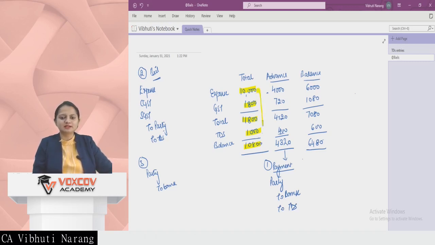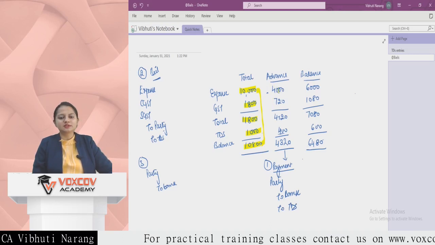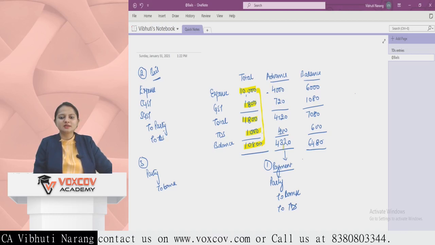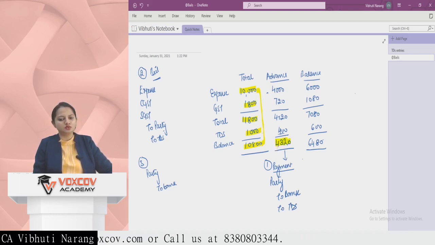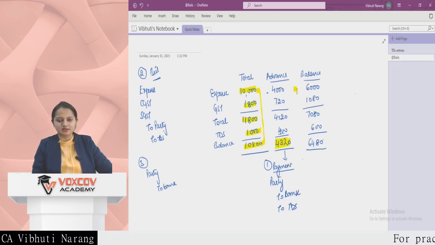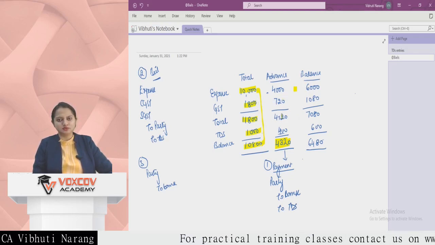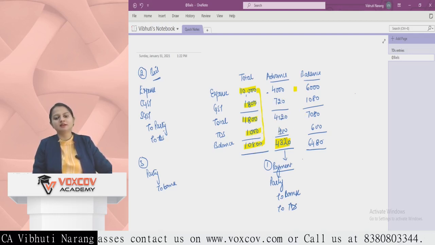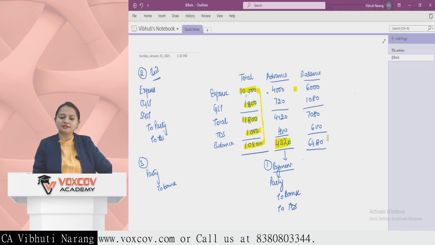So this was the basic concept. There is no doubt over it. Advance is 40% of everything, that is 40% of the bill amount. So 40% of 10,000, 4,000, 40% of 1,800, 720. Similarly, the balance is 4,320, right? Balance will be total minus advance, that is 10,000 minus 4,000, 6,000. 1,800 minus 720, 1,080. 11,800 minus 4,720, 7,080. 1,000 minus 400, 600, and 10,800 minus 4,320, 6,480.